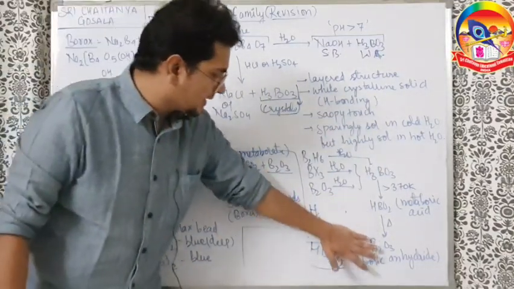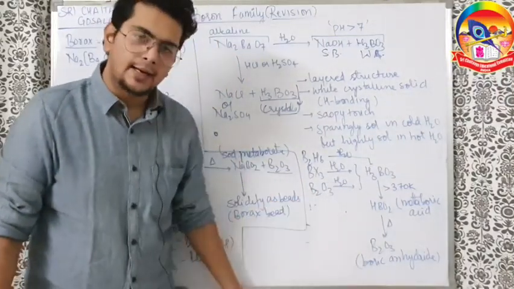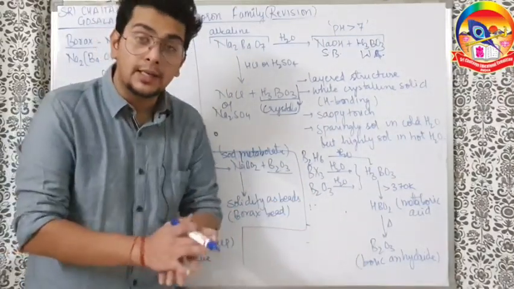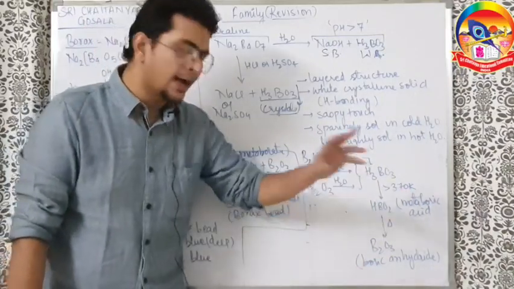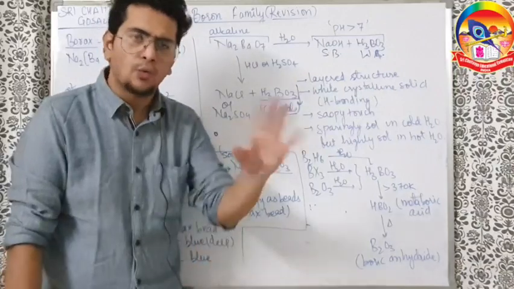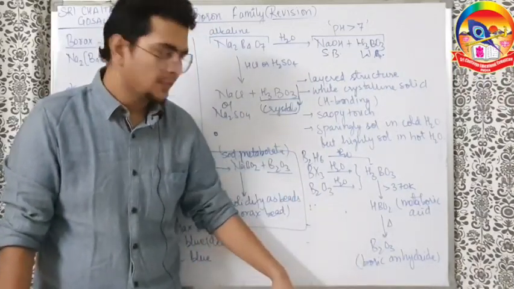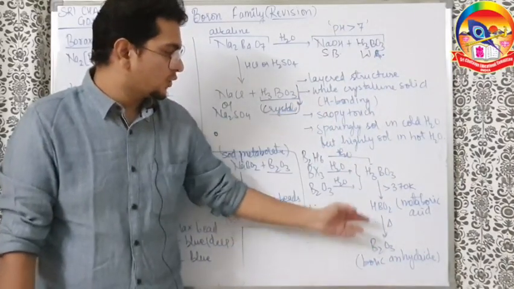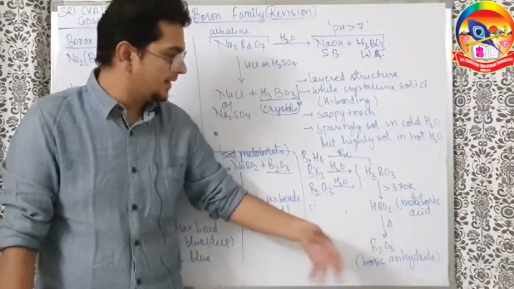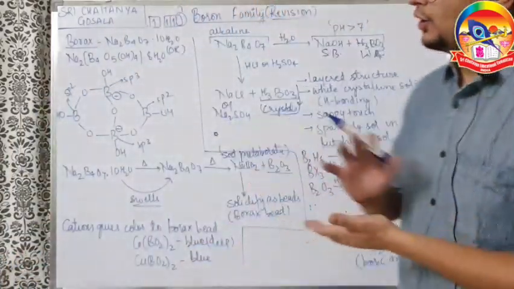On further heating, at red heat, you will get B2O3, that is boric anhydride. And why are we calling it boric anhydride? It is boric acid without water. Anhydride means no water. So when the water is completely released, you get boric anhydride, B2O3. So H3BO3, boric acid, on partial dehydration gives metaboric acid, and on complete release of water gives boric anhydride. So this is about the boric acid part. So let's carry on.